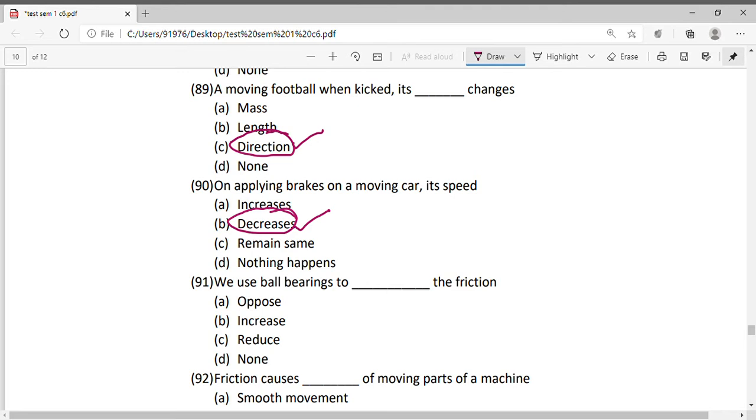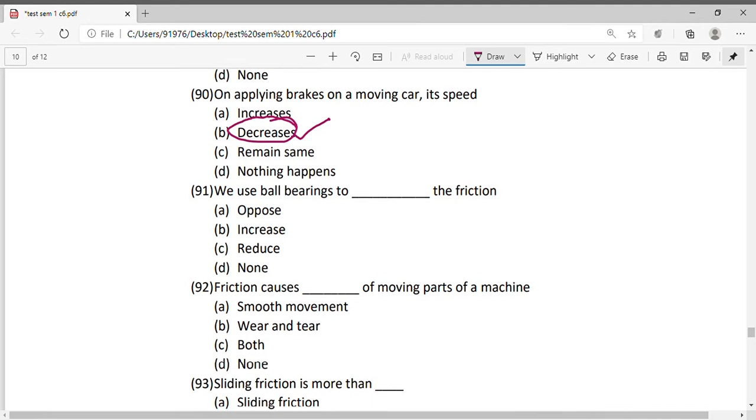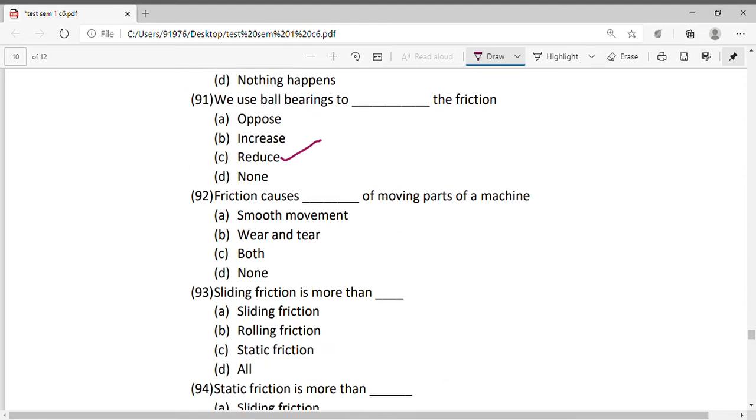We use ball bearings to reduce friction. Okay, so ball bearings are used to reduce friction. Friction causes dash of moving parts of a machine, so they cause wear and tear. Okay, it doesn't smoothen the movement, it causes wear and tear. Okay, that's why we have to keep oiling it.